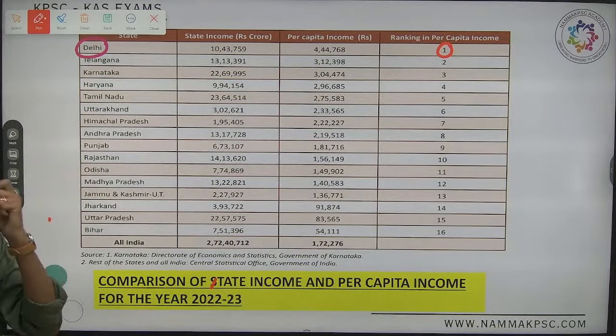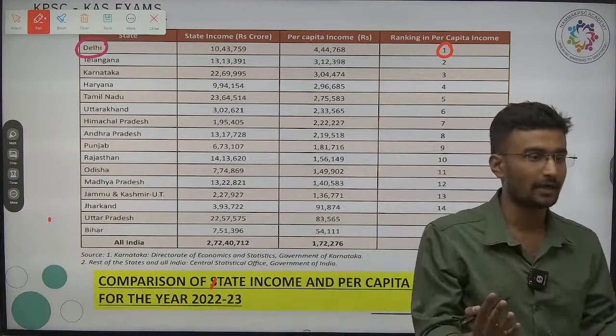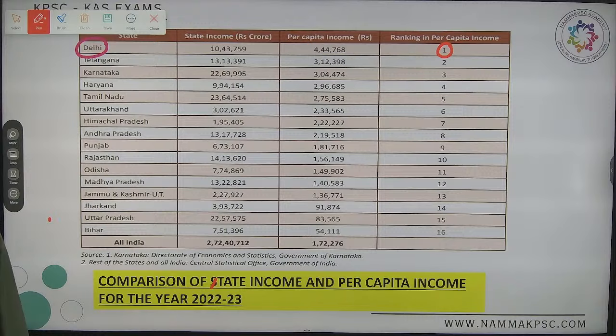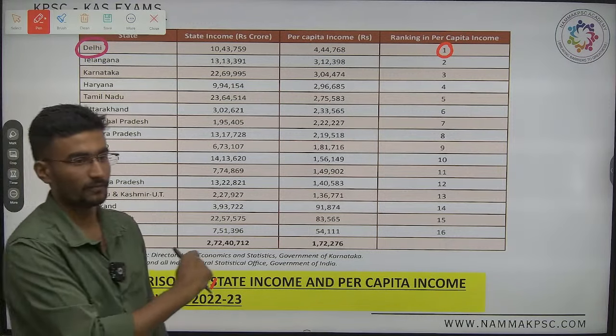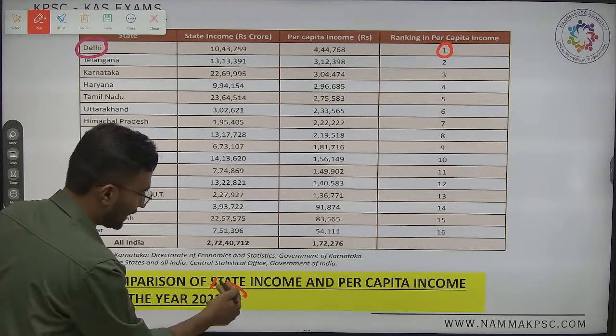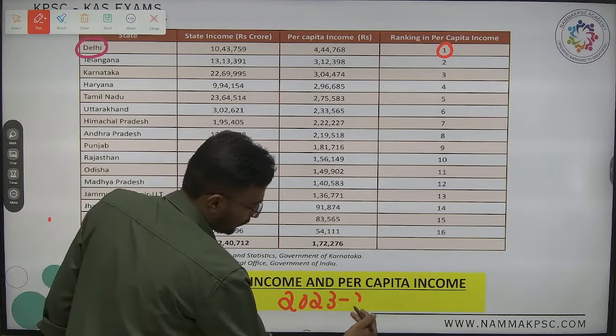Delhi is being ranked on which year? Which year's data? Is it last year's or the year before last year's? It is the last second year though. It is 2022-23 we have taken. We have not taken the 23 and 24 data.